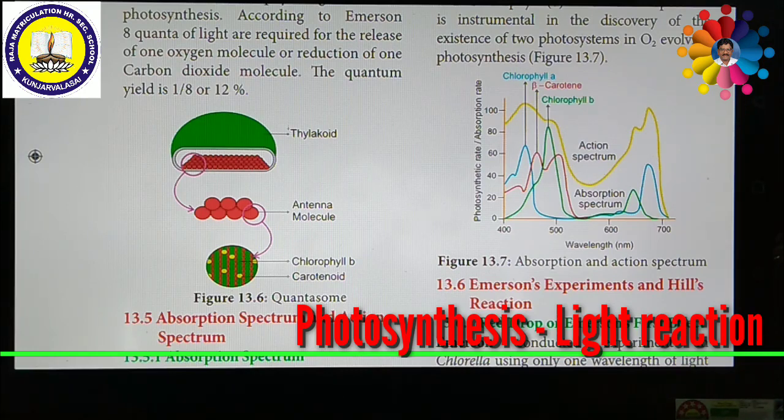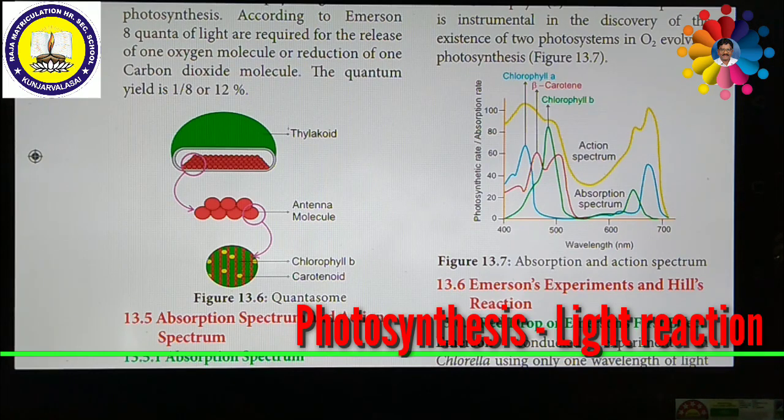He plotted the graph of the quantum yield in terms of oxygen evolution at various wavelengths of light. His focus was to determine at which wavelength the photochemical yield of oxygen was maximum. That means how much oxygen evolved equals the rate of photosynthesis, so the maximum photosynthesis might take place.